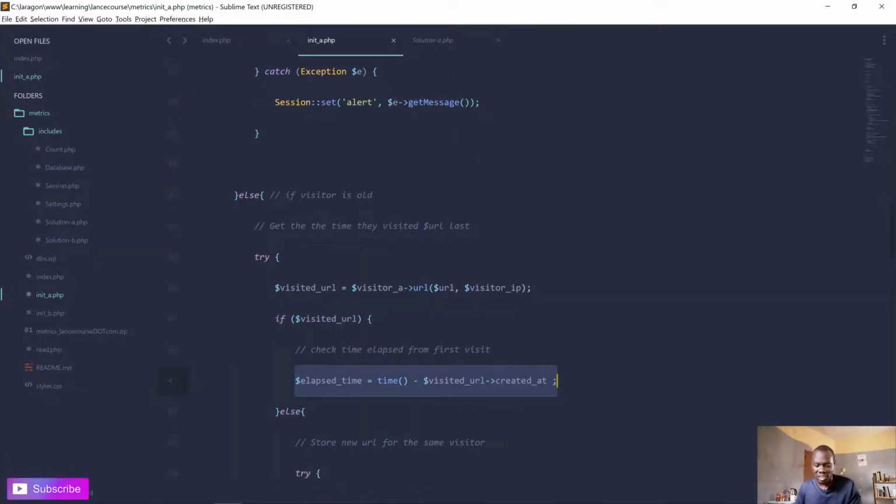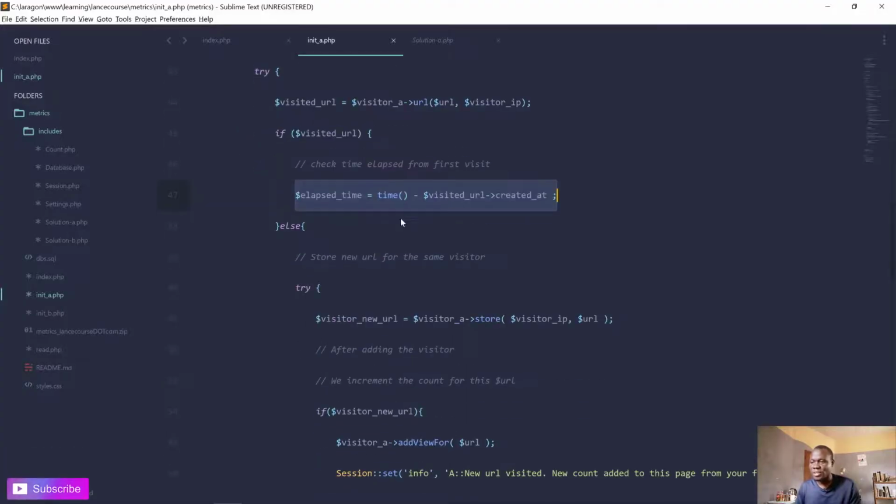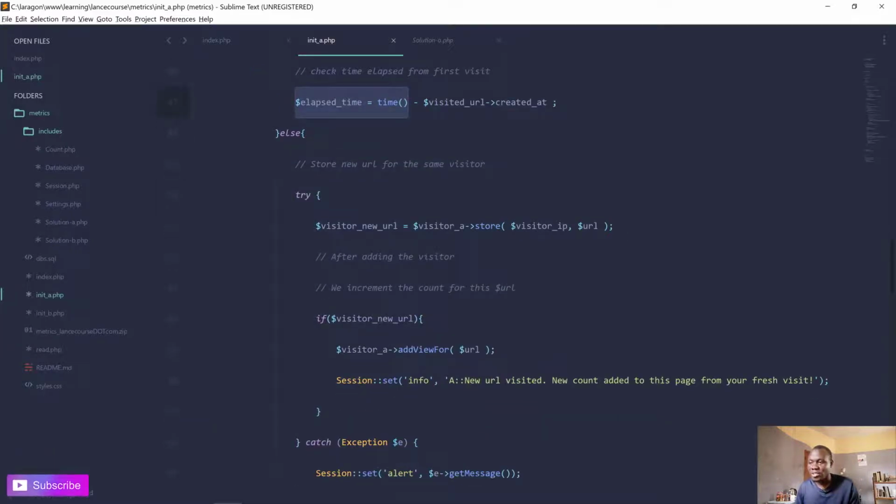Since we are in solution A, this is the option here. If it is elapsed time, if visited, yes, we refresh the time and check the time elapsed from this first visit. Then next, we store the new URL for the same visitor. So maybe he visited and it was there already, but he's now visiting a new page, so we store that as well.